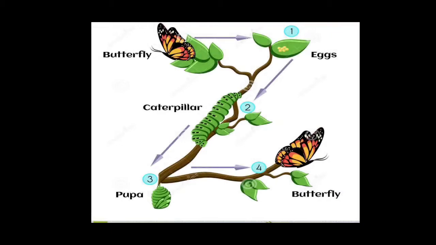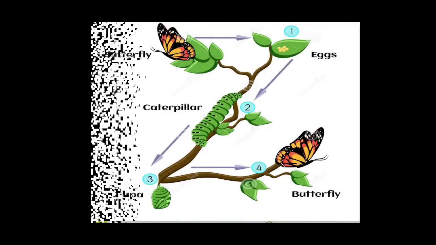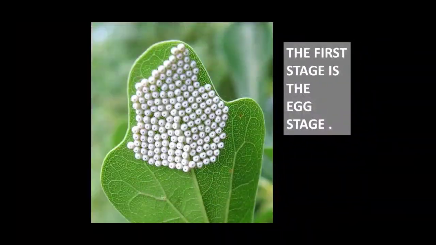The first stage is egg, the second stage is caterpillar, the third stage is pupa, and the fourth stage is butterfly. Now let's study about the first stage, that is egg stage. A female butterfly usually lays eggs on the underside or on the bottom side of a leaf.